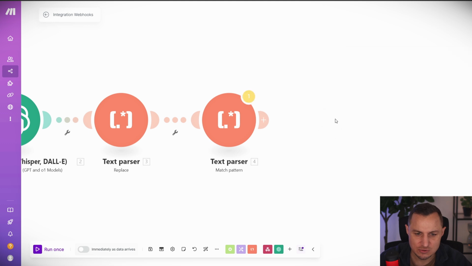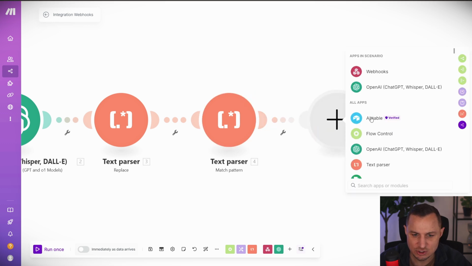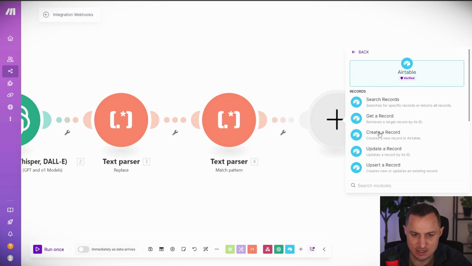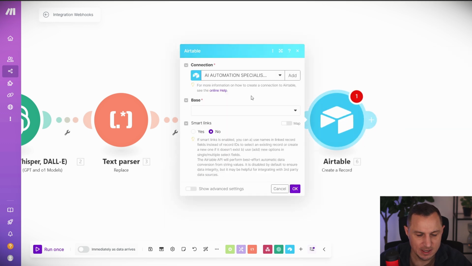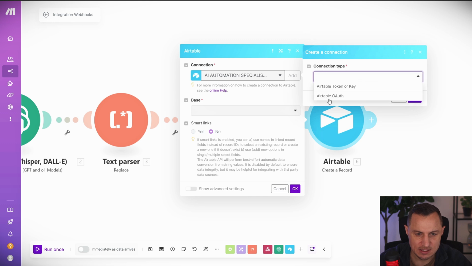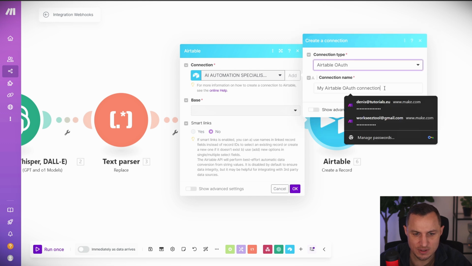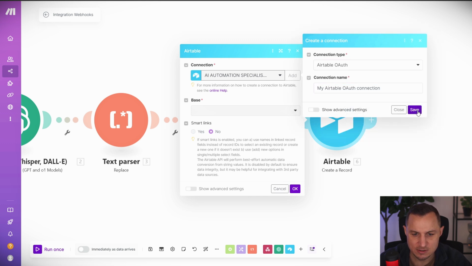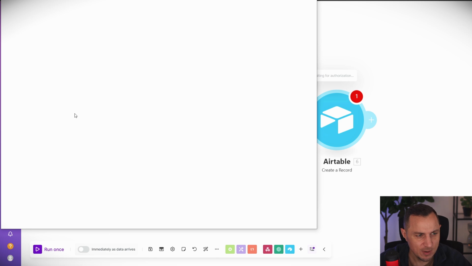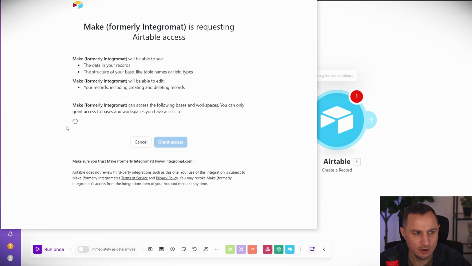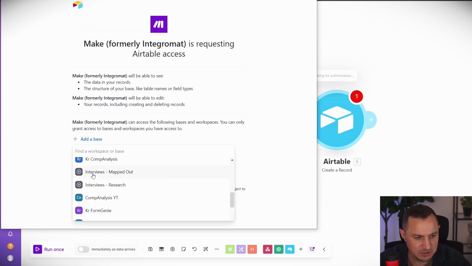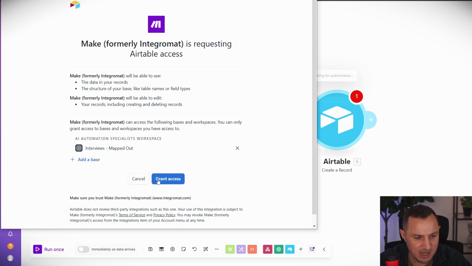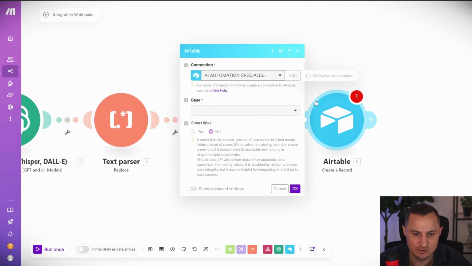You will need to make sure that you set up a connection to Airtable in order to use that. Here I'm going to say Airtable, create a record, and I need to select the connection that I want to use. You click on add, say Airtable OAuth, give it a name, and click on save. A pop-up appears where you log into your Airtable, select the base, interviews mapped out, and grant access. Then you can use that new connection.